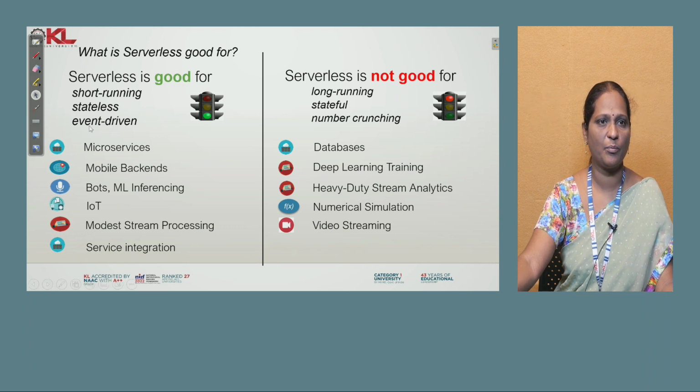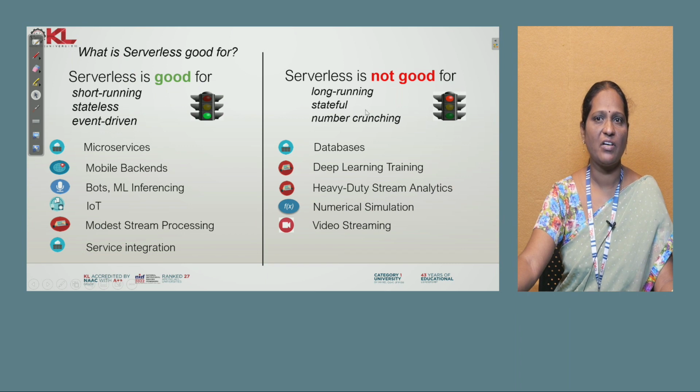So like this, based upon an event, which can be stateless, you do not need to worry about any stateful management of REST services. You just concentrate on your code, and all these things can be run on the back end. It can mostly be used for microservices, mobile backends, bots, machine learning interfaces, IoT applications, and stream processing exclusively. These are the services where it is good to run over a serverless service. And serverless service is not good for long running jobs.